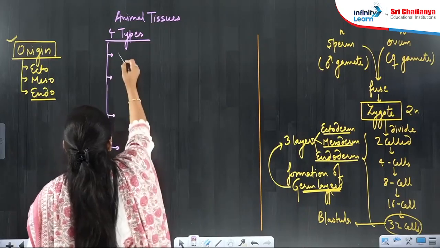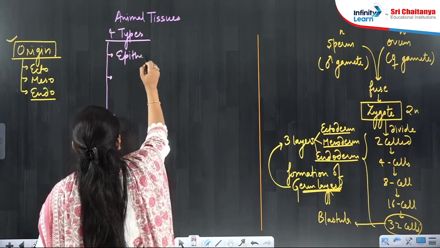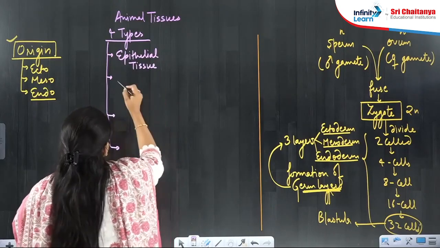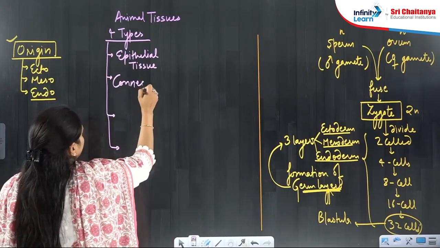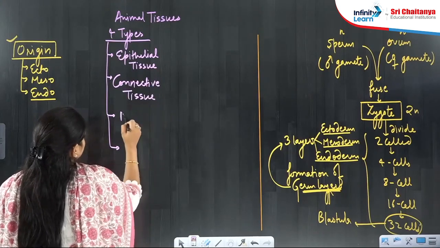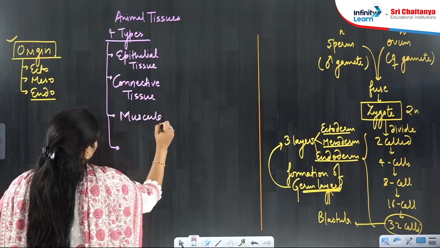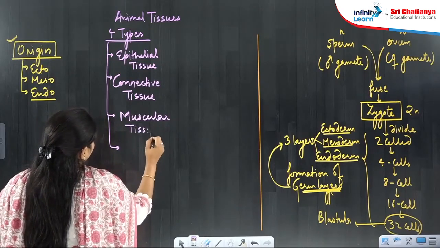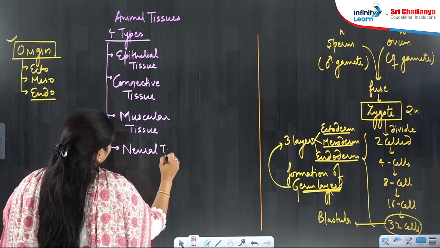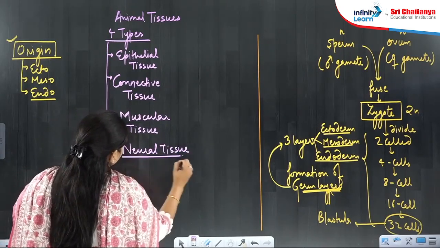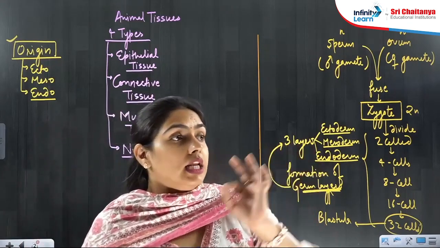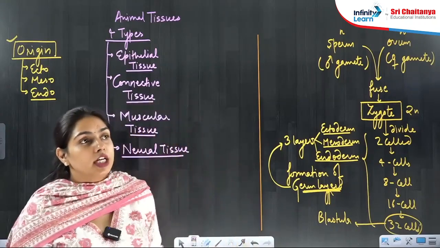These 4 types are epithelial tissue, then there is connective tissue, then there is muscular tissue, beta, and then there is neural tissue or nervous tissue. All right. So now epithelial tissue, connective tissue, muscular tissue, and nervous tissue.